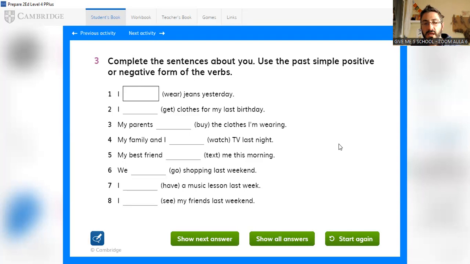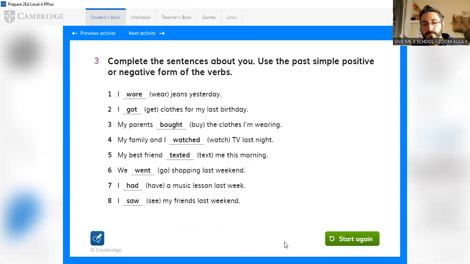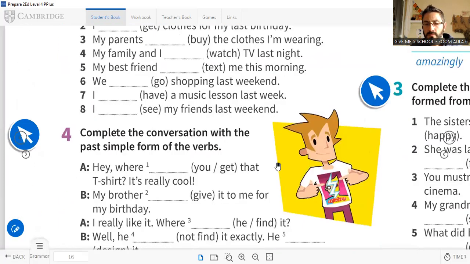Perfect, very good job. So you had time to write your answers on a paper and let's show. Okay, I wore jeans yesterday. But look, this is about you, so maybe I didn't wear jeans yesterday. Because all of them are in affirmative way as a statement. So look, use the past simple positive or negative. So maybe you didn't watch TV last night. If you wrote this because you didn't watch, it's okay, it's correct.